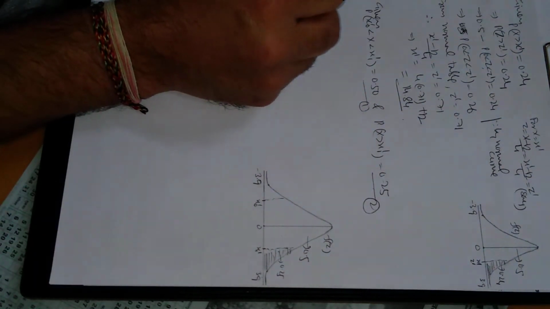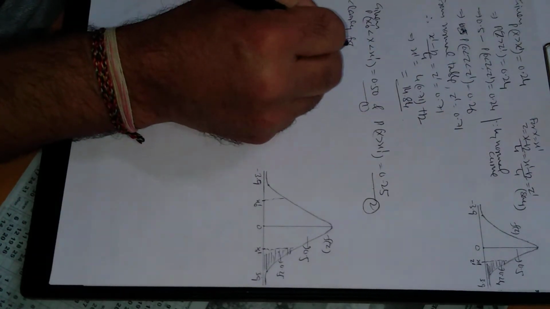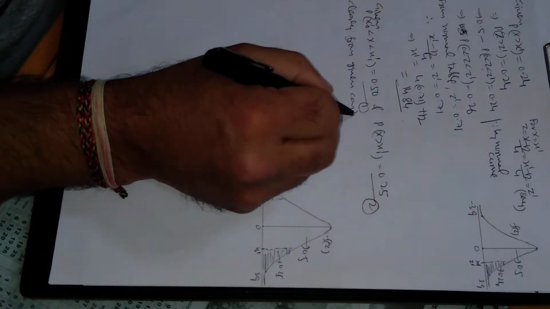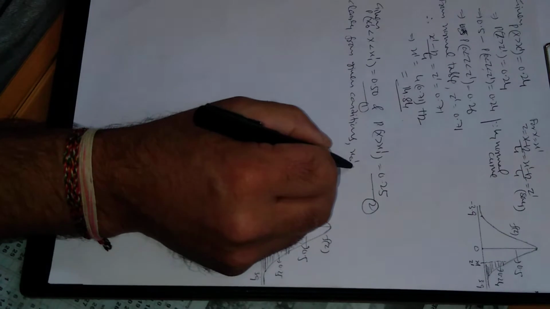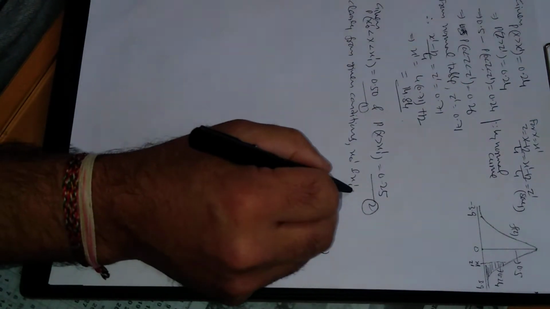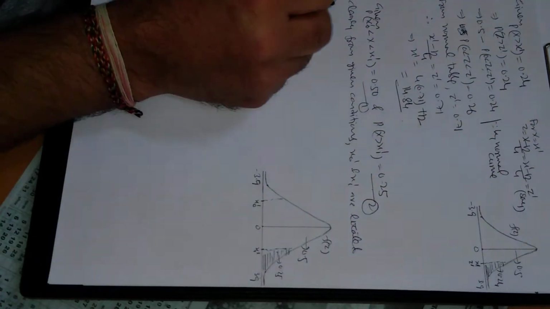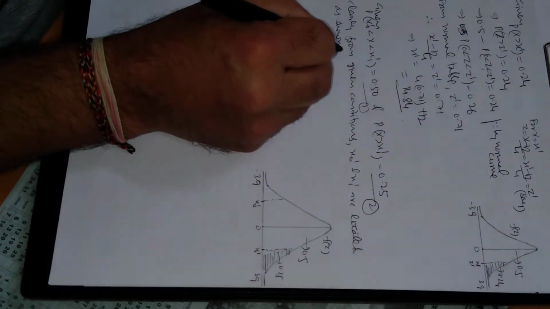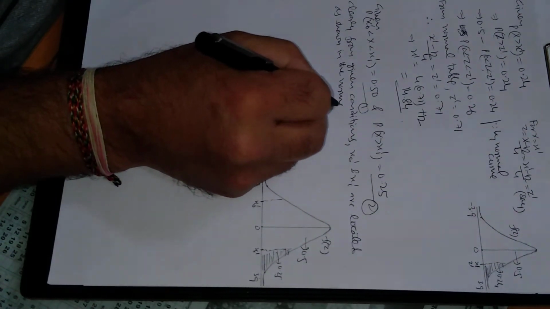From the given conditions, clearly x0 dash and x1 dash are located as shown in the normal curve.